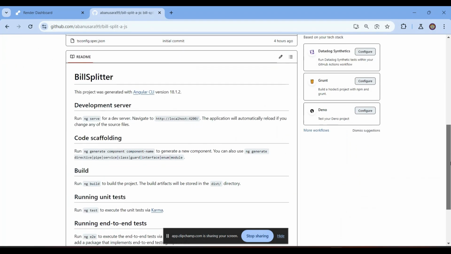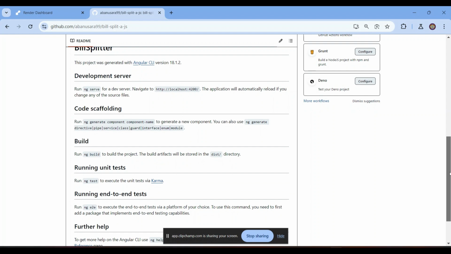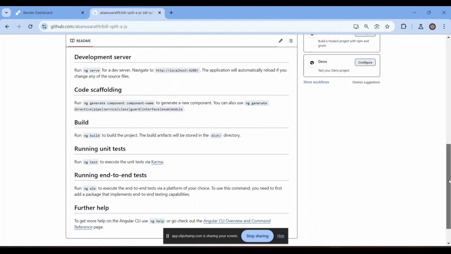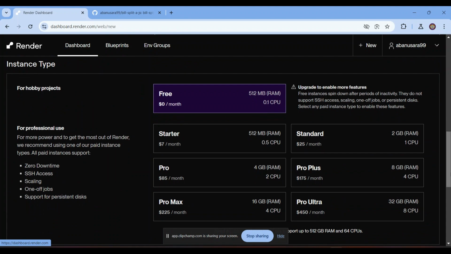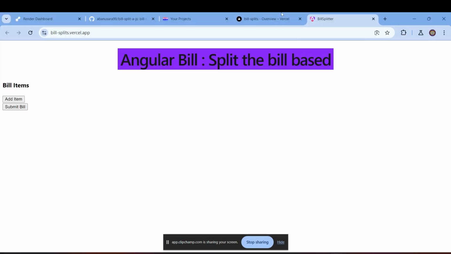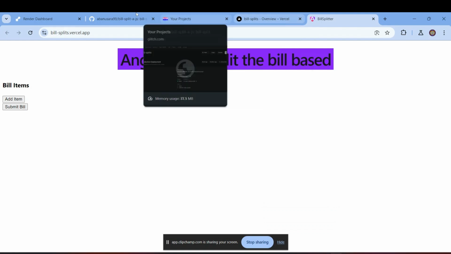But IDX project automatically generates these instructions here. I never did this. After installing Angular CLI, I got these instructions like this. And this is the start command, and I'm using the free version actually. So actually I want to share this thing: whatever things we do by showing it to others, sometimes it won't work. I was trying to show this thing, but the problem is that I used unlimited processes on render.com, okay? That's why that Render thing got an error.